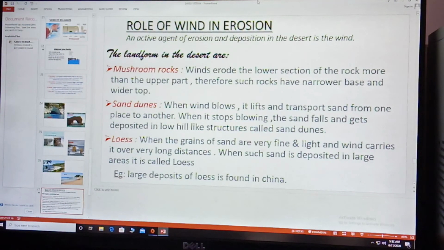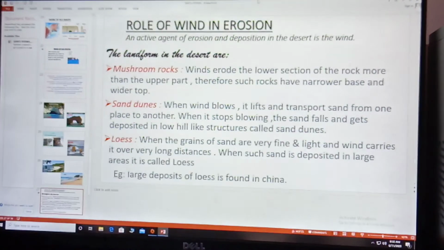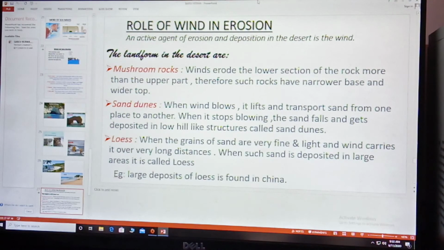Now, the role of wind in erosion. Children, we have studied about water, glaciers, and sea waves. Now come to the last topic, the erosional activity of wind. Wind forms different types of features like mushroom rock. Wind erodes the lower section of the rock more than the upper part. Therefore, such rocks have a narrow base and wider top.